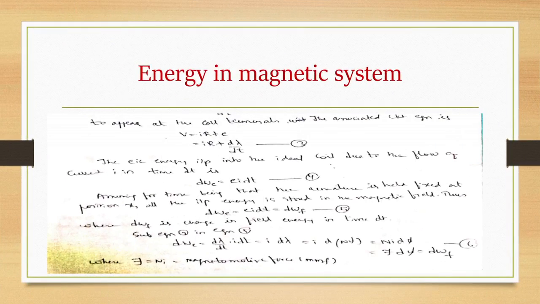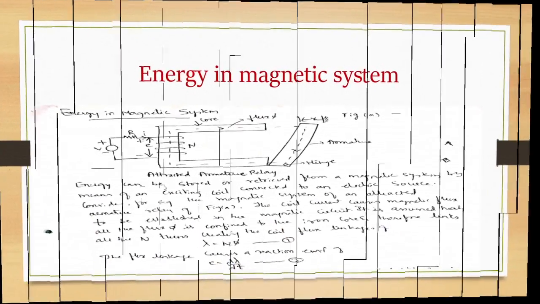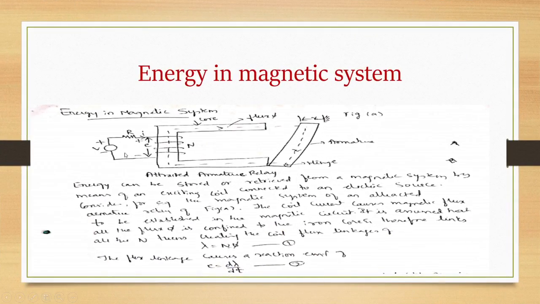Now, electrical energy input into the ideal coil due to the flow of current I in time dt is dW equal to EI dt. There is one more equation here. According to KVL, Kirchhoff's voltage law, applying it to the primary side, we write the equation V is equal to IR plus E.